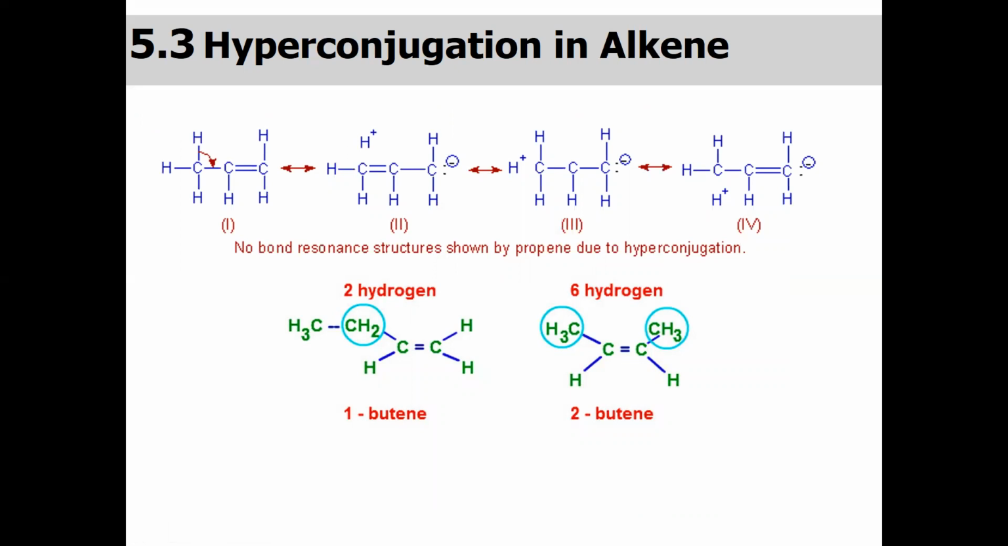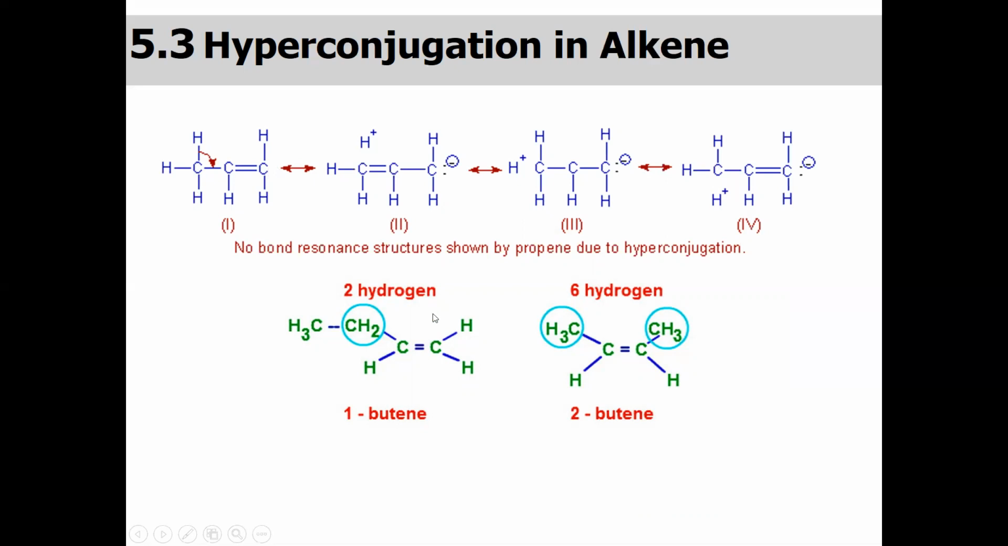Alkenes can also be stabilized by means of hyperconjugation. The most substituted alkenes are more stable because they can be stabilized by the CH bonds. See here, this is an example of propene, and we have four resonating structures by means of hyperconjugation, because this alkene is stabilized by this CH bond, and in this case by this CH bond, and in this case by this CH bond.